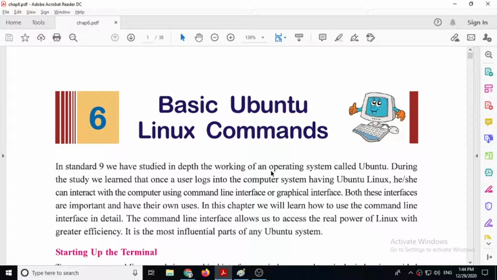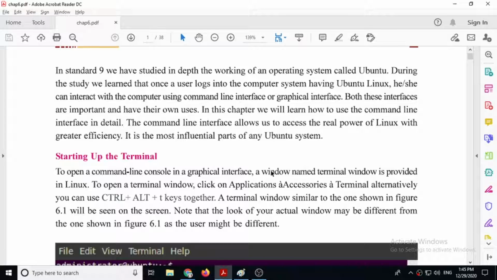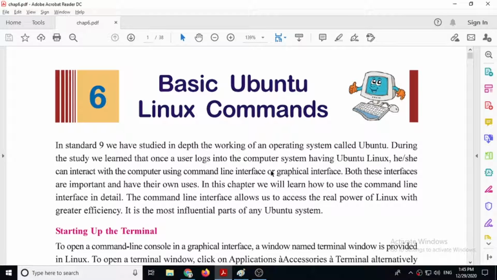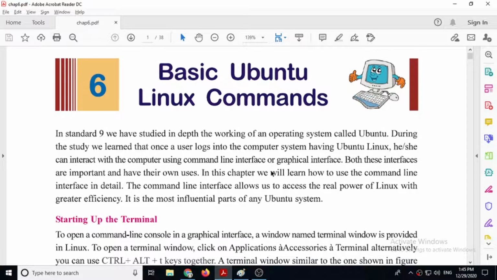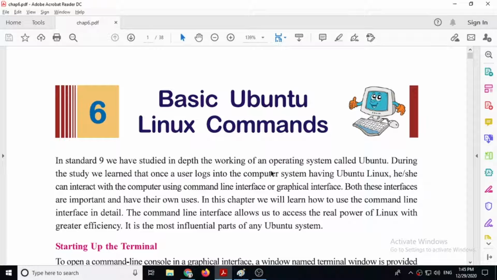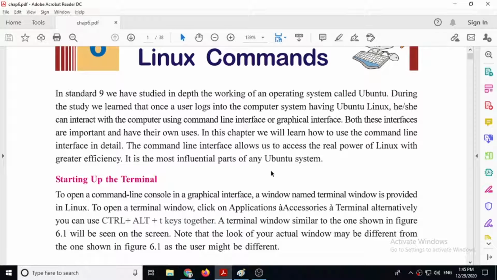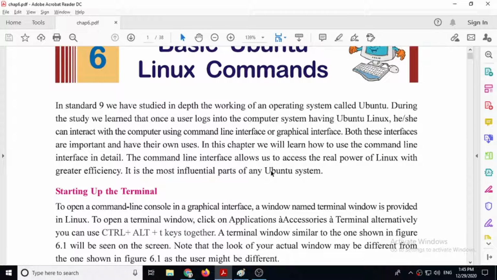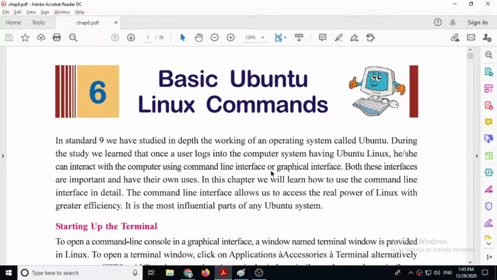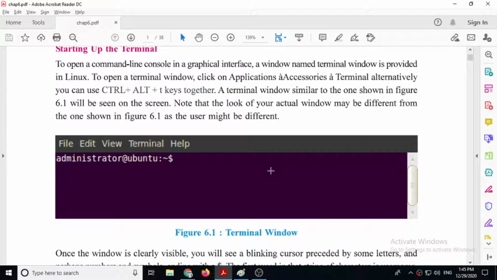In chapter number 6, 11th standard computer subject, English medium, we discussed about terminal program. We also saw the types of operating systems, means GUI based and CLI based. The operating system that we have to study is Ubuntu Linux. Linux is a GUI based operating system. Remember, it is open source software. It means totally free. You can download it free of cost from internet. And Linux is case sensitive. It means capital and small letters are considered as different.